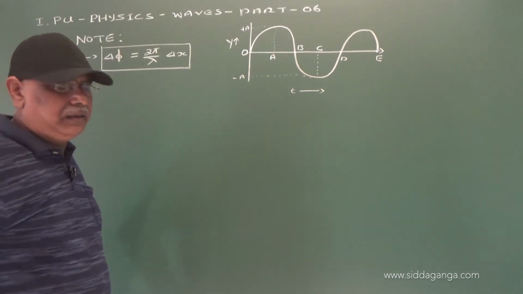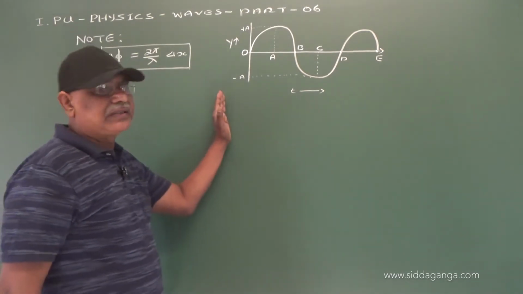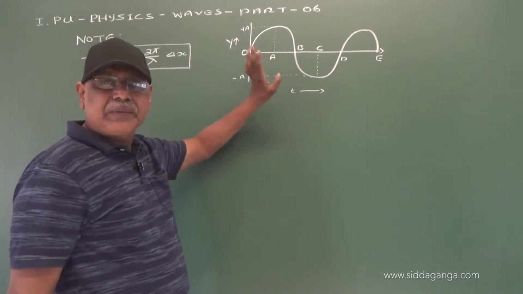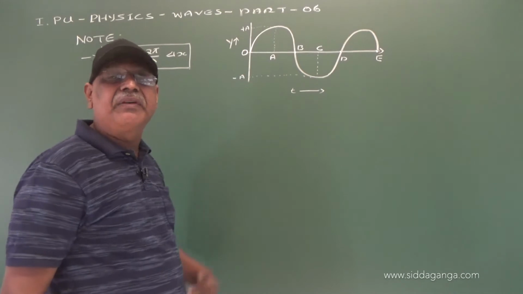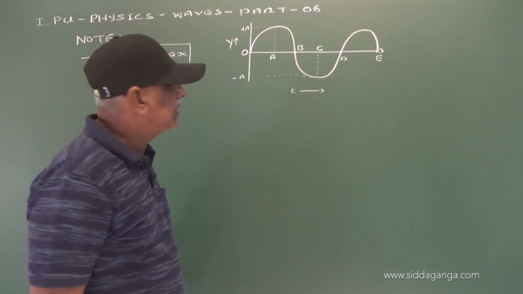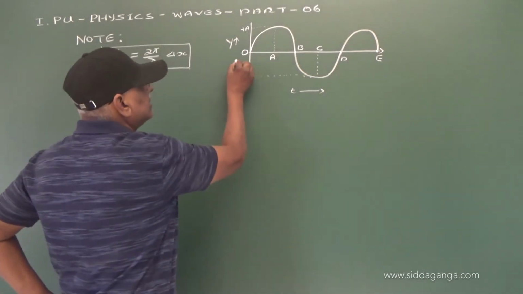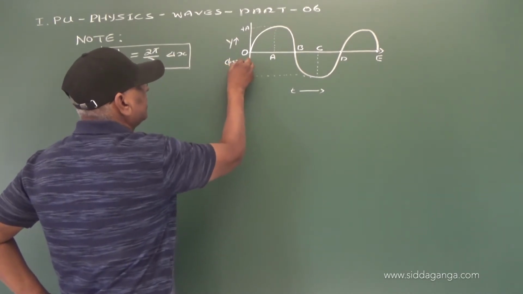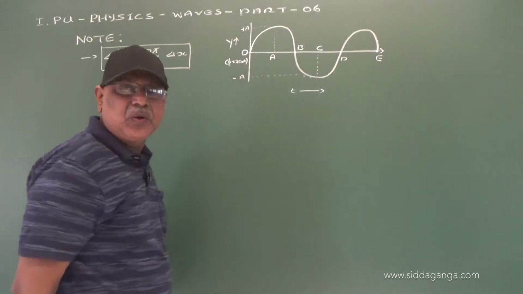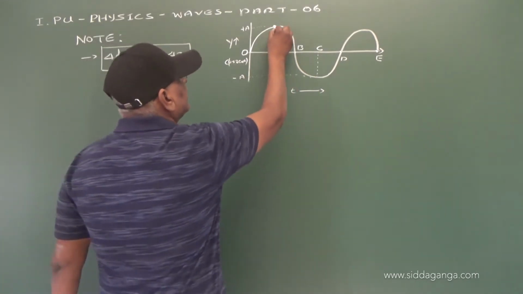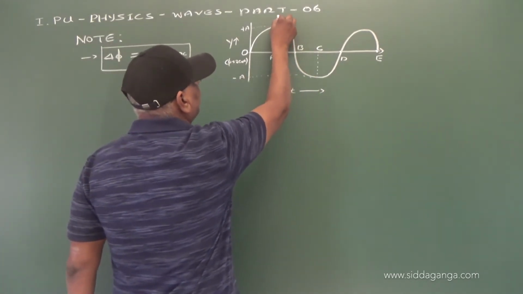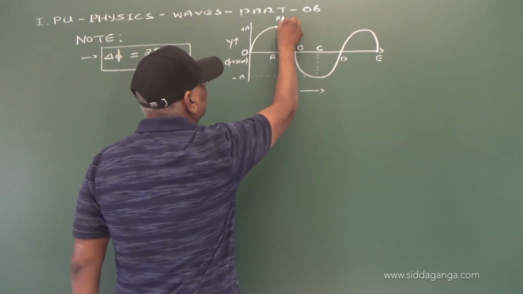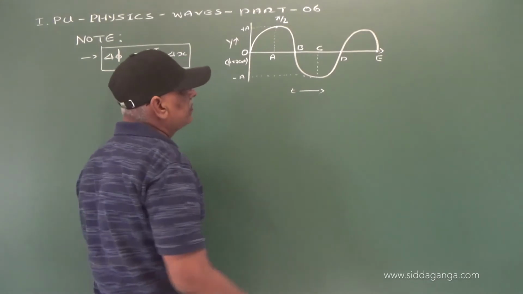Now, we know that at any given instant of time, this graph is representing the displacement of various particles about their mean position. This has the phase phi equal to 0. A has the phase of pi by 2.